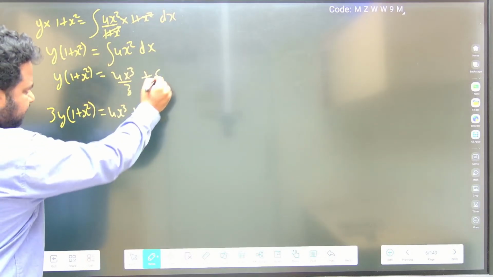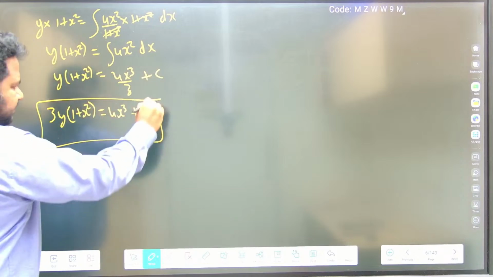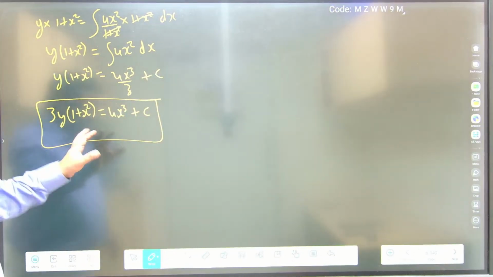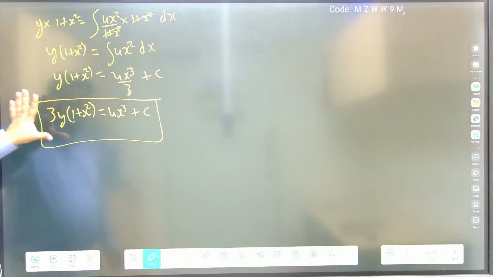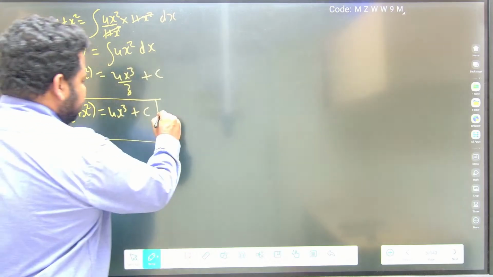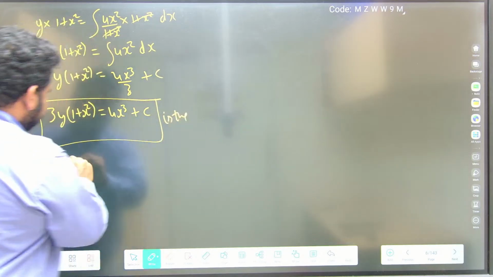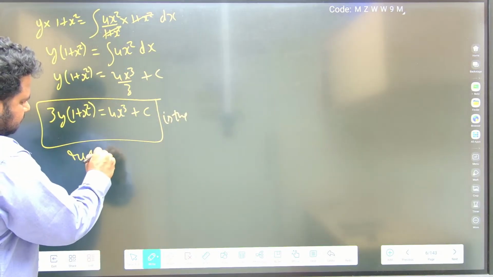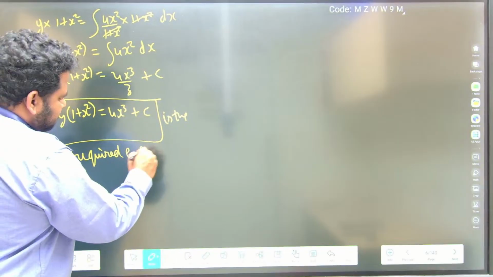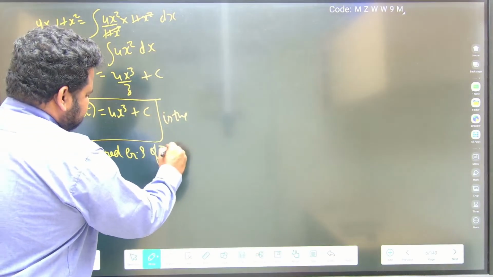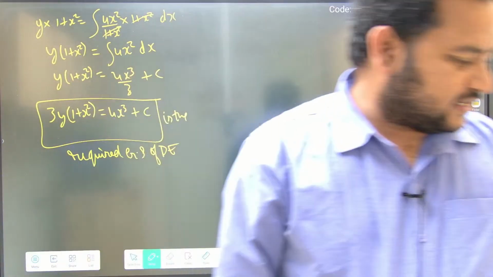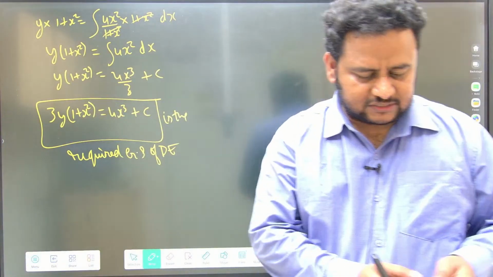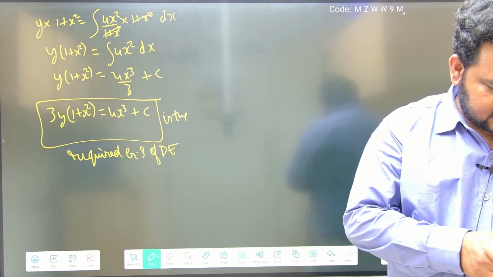No need to take LCM for c, so c will remain c itself, no need to write 3c. Now this is the final answer, friends, the required general solution of the differential equation. This is the final answer to this question, clear?